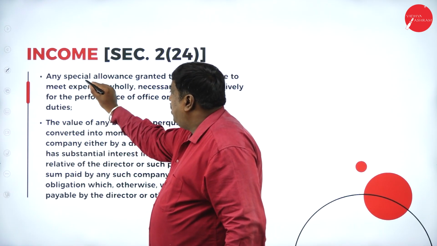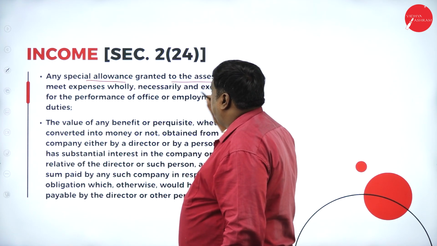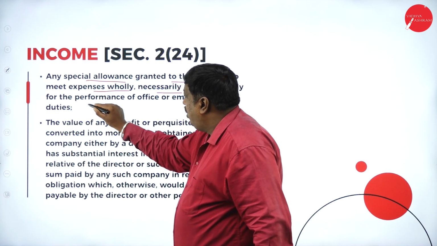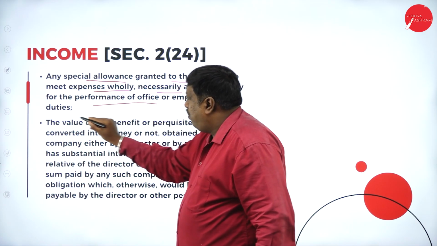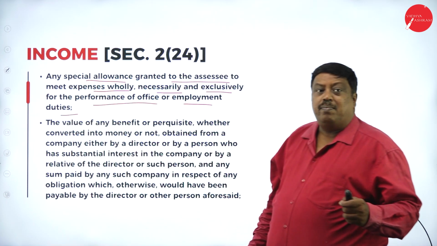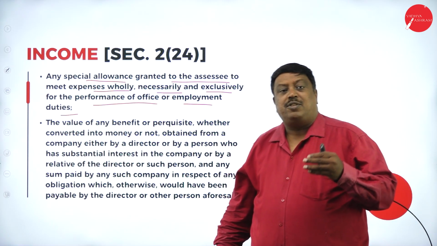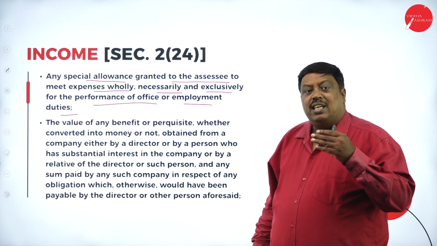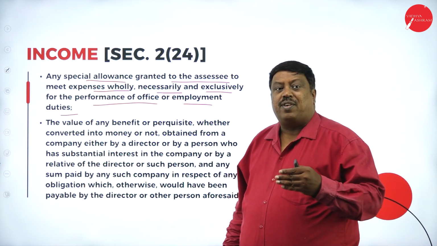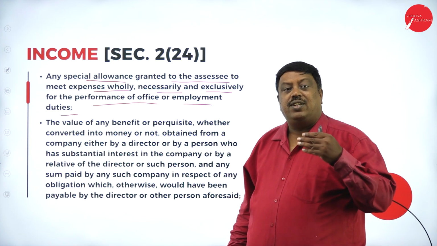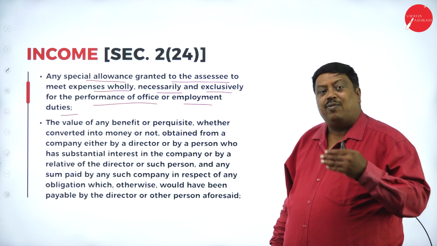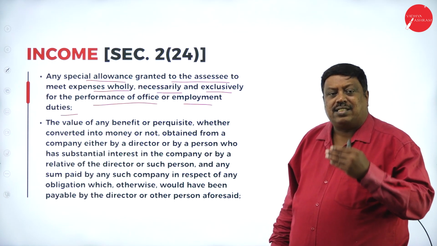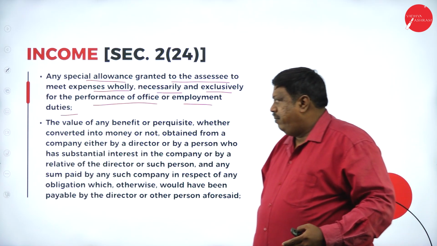The next, any special allowance granted to the assessee to meet expenses wholly, necessarily and exclusively for the performance of office or employment duties. If any employee receives any type of special allowance for official work, whatever amount he received from his employer for official purposes only, it is treated as income and it is taxable under the head of salary.